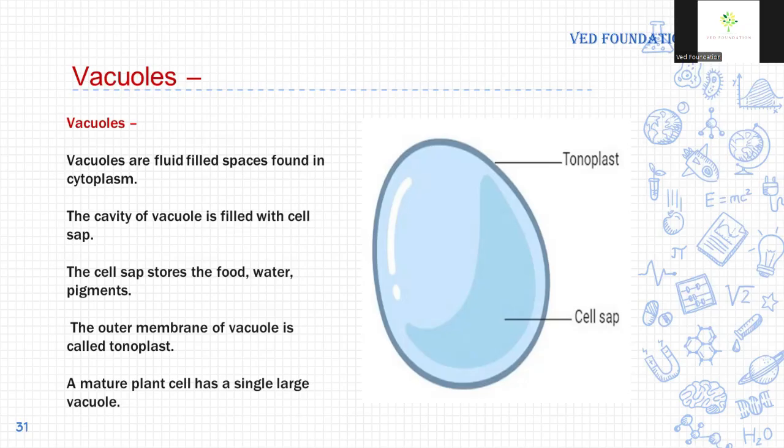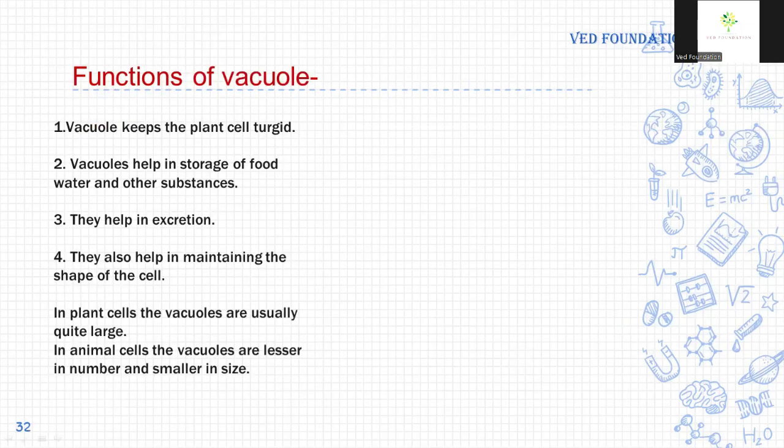The cavity of the vacuole is filled with cell sap. There is a fluid inside the vacuole that is called cell sap. The cell sap stores food, water, and pigment. The outer membrane of the vacuole is called tonoplast. A mature plant cell has a single large vacuole. Functions of vacuole: the vacuole keeps the plant cell turgid.